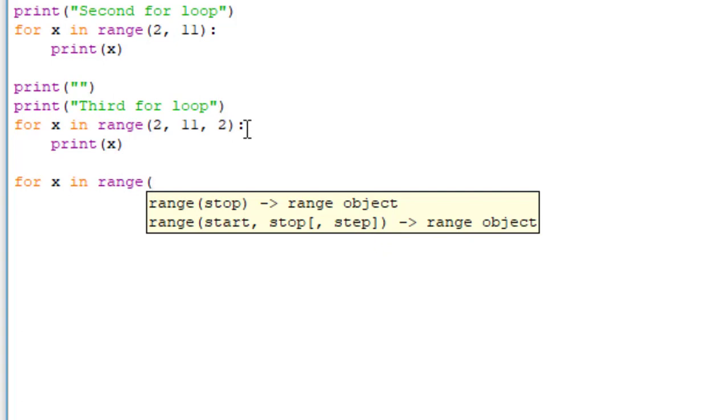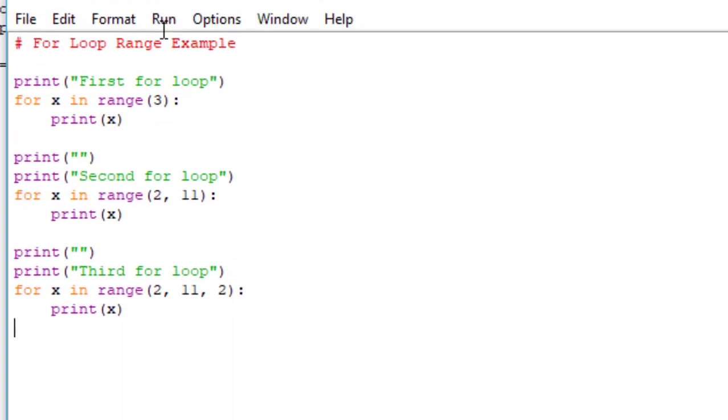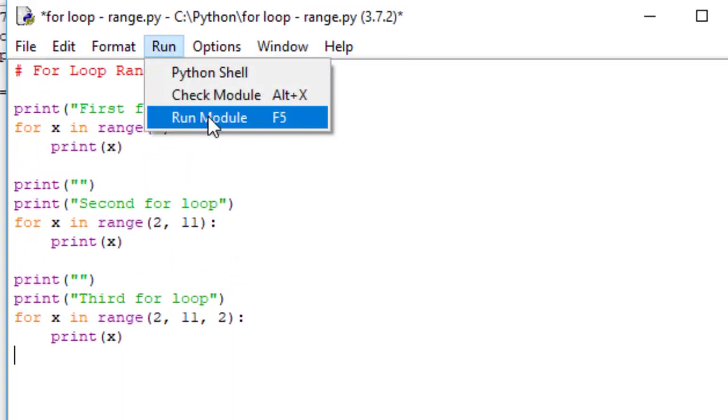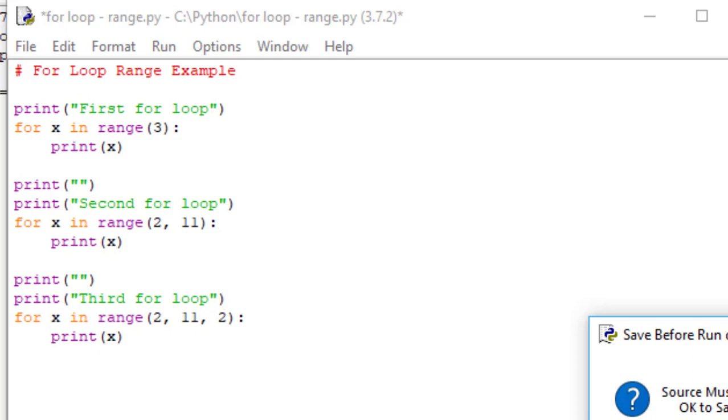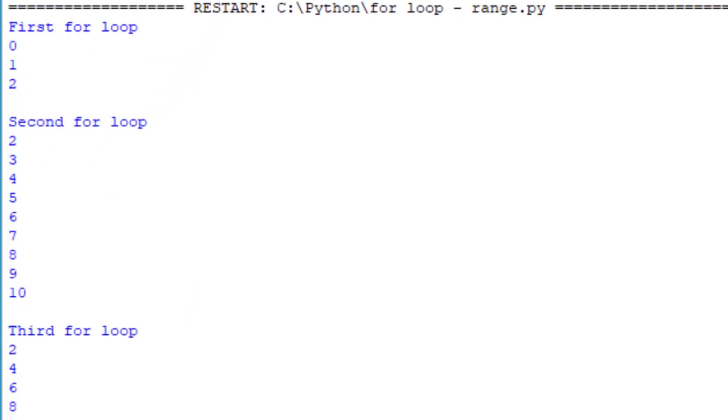Okay, in this case we did 2. I'm going to go ahead and run this, and it's going to prompt me to save it, even though I didn't actually change anything, but I did add and remove. So I'm going to say OK. And now I get the output over here. So the first loop, you see 0, 1, and 2.